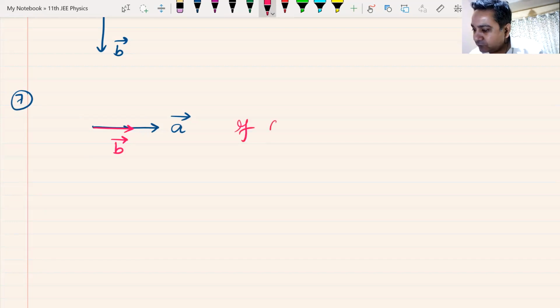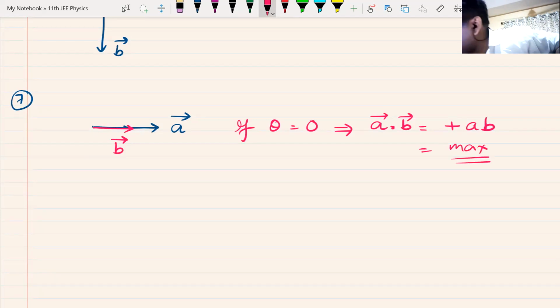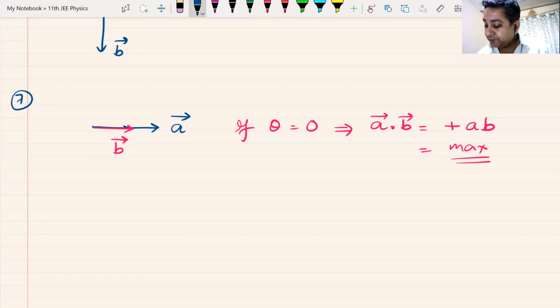If theta is 0, then that means A dot B becomes maximum, and that is plus A into B. The value is maximum. Do we understand this? Plus A into B it becomes, if A and B are in the same direction, it is the maximum value that this can have. Please raise your hand if you understand this. It's simple. Cos of 0 is 1, plus 1 to be very fair.